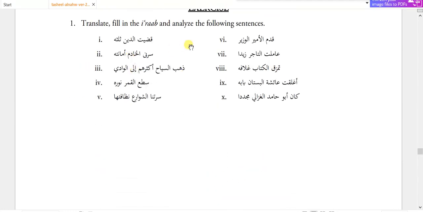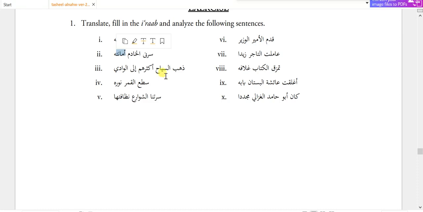Exercise. Translate, fill in the Arabic, analyze the following sentences. Qadaitu ad-daina sulusahu. I have cleared the loan, sulusahu, one third of it. So here this is badalul ba'd. Sarrani al-khadimu amanatahu. The khadim made me happy, amanatahu, his trustworthiness. So not the khadim himself, but his trustworthiness, his honesty made me happy. So here this is badalul ishtimal.